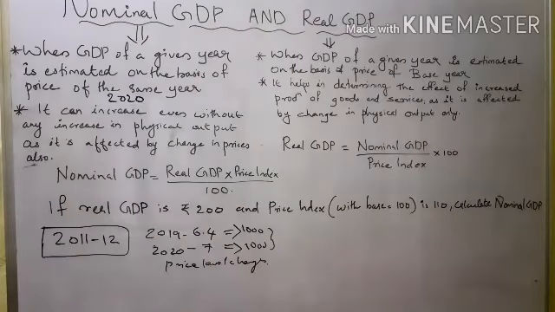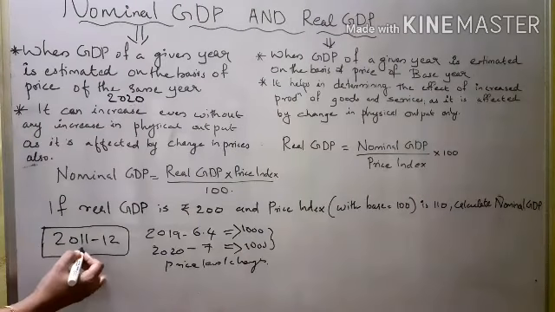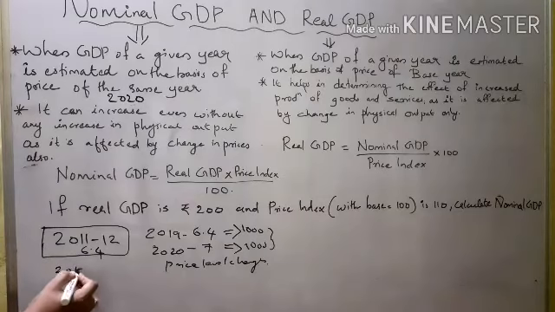But in the case of real GDP, it helps in determining the effect of increased production of goods and services, and it is affected by change in physical output only. If 2011-12 we took as the base year and that year the GDP is 6.4, and then 2019-20 the GDP shows 6.5, this 0.5 difference in GDP is only because of the change in physical output.